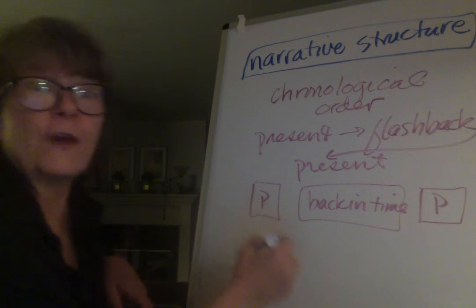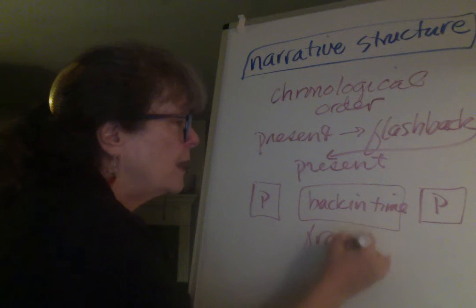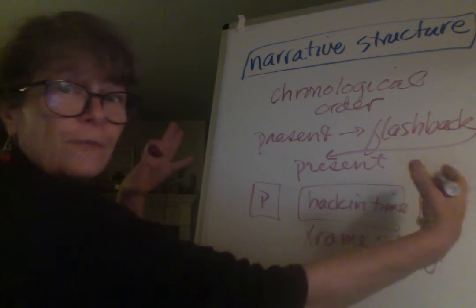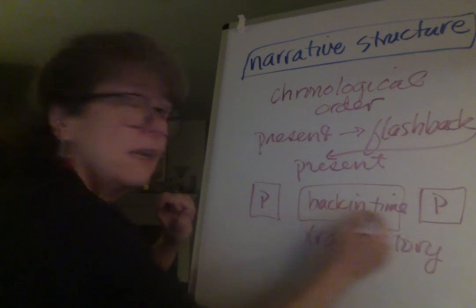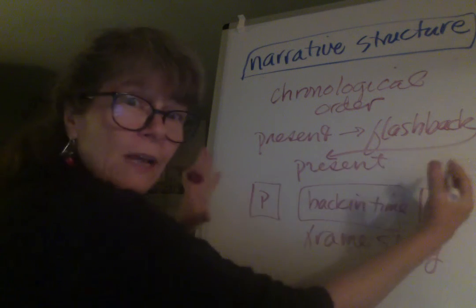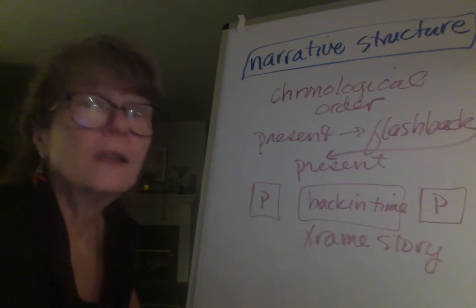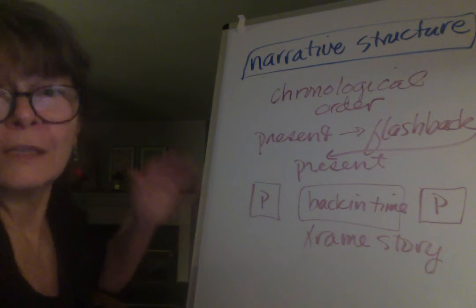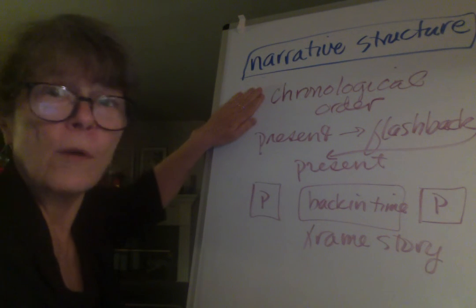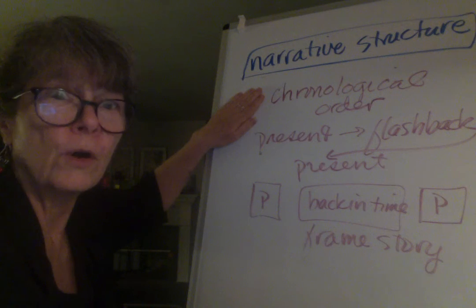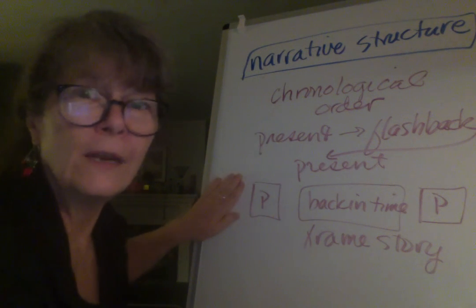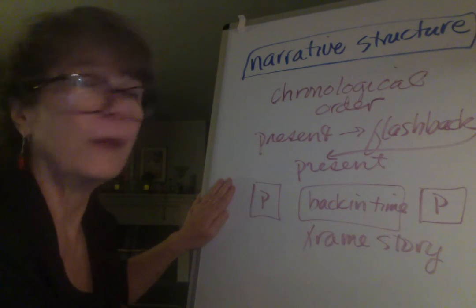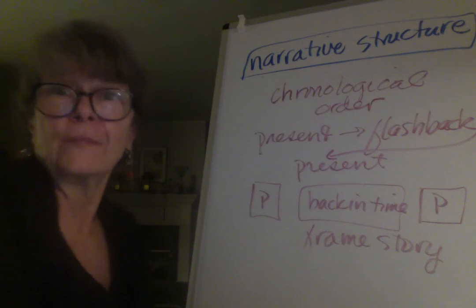Sometimes this is called a frame story. A frame story or narrative. A frame narrative. Because these things frame the central story. You have the central story, the main story, and these are like a frame around it. All right? It's very common, especially in more modern writing. As I said, up until the beginning of the 20th century, almost all stories were told in chronological order. But beginning in the end of the 19th century, beginning of the 20th century, writers began to experiment a little bit with narrative structure. Okay?